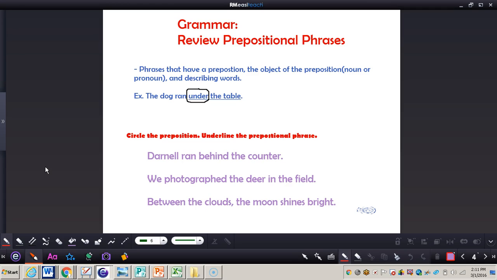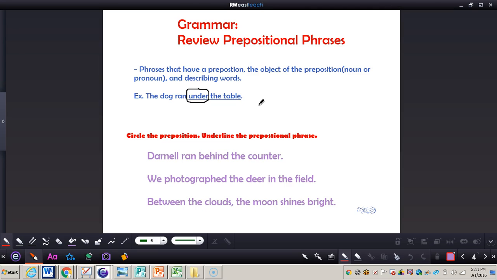So let's take a look at that first sentence. The dog ran under the table. So we could see under the table begins with a preposition and ends with a noun. And you can see it does not have any verbs in it at all. So that would be the prepositional phrase.